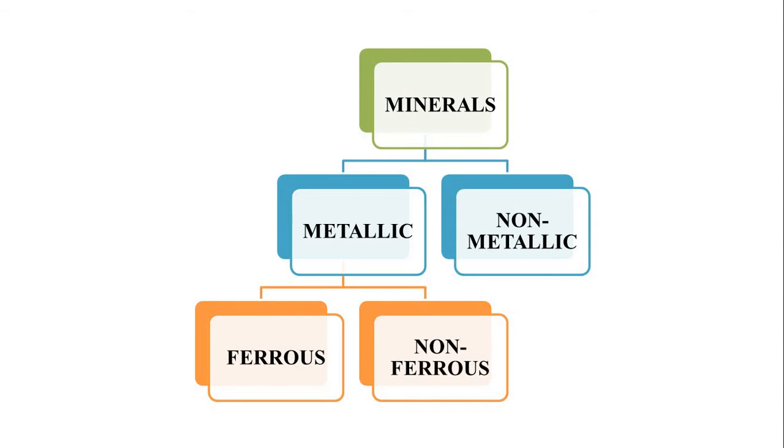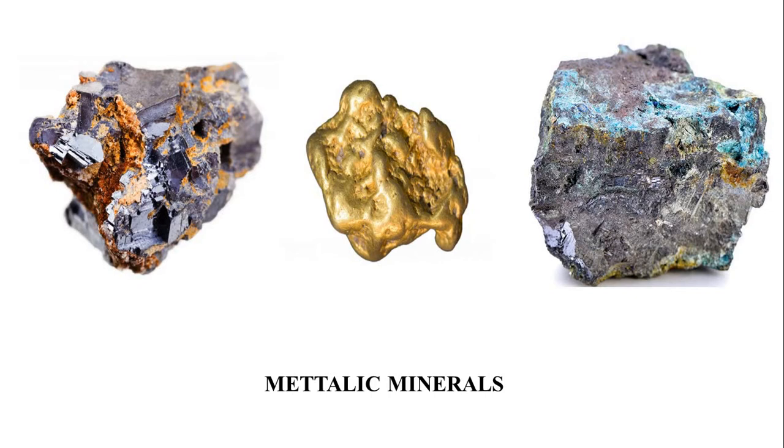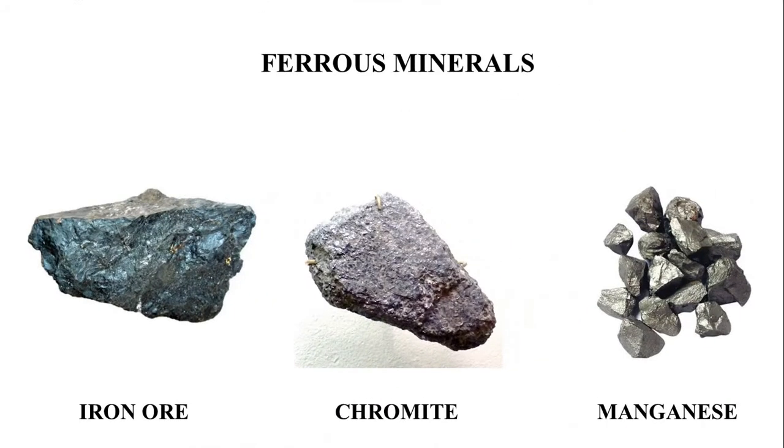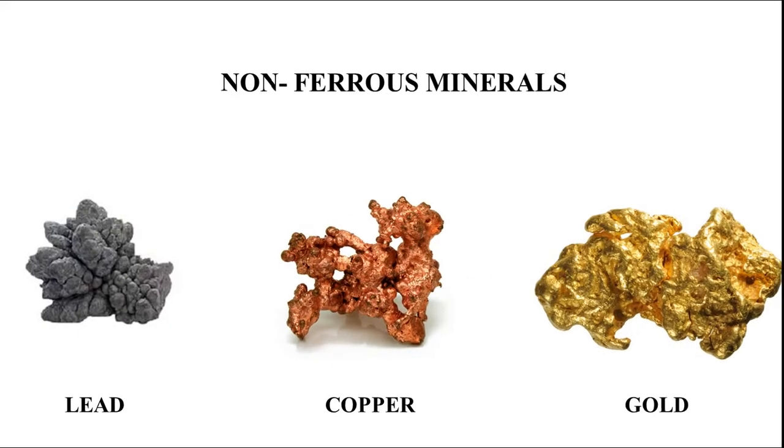Now let us talk about the metallic minerals. Metallic minerals are generally found as ores which contain metals in their raw forms. They are further classified into ferrous and non-ferrous minerals. Ferrous minerals like iron ore, manganese and chromite contain iron. Non-ferrous minerals like lead, copper and gold do not contain iron.